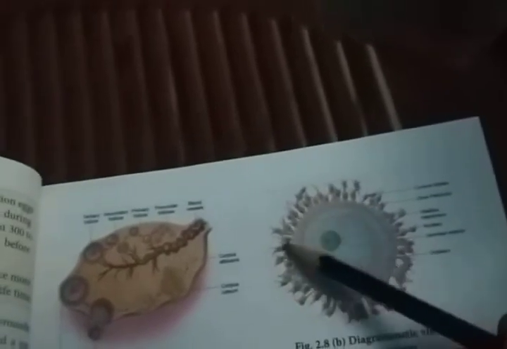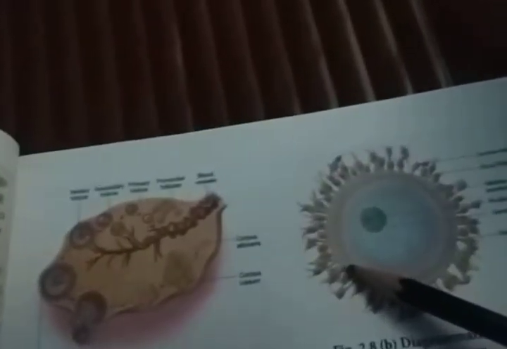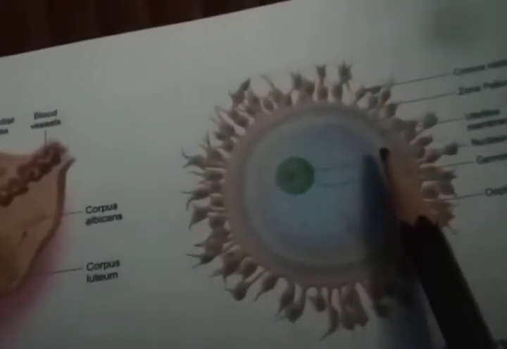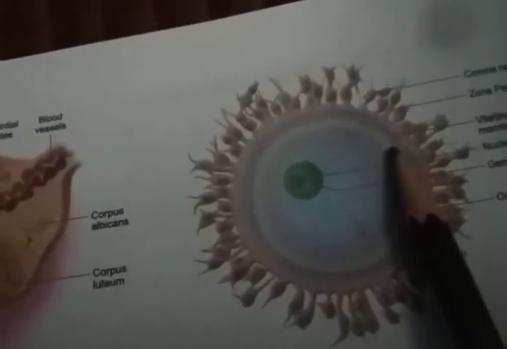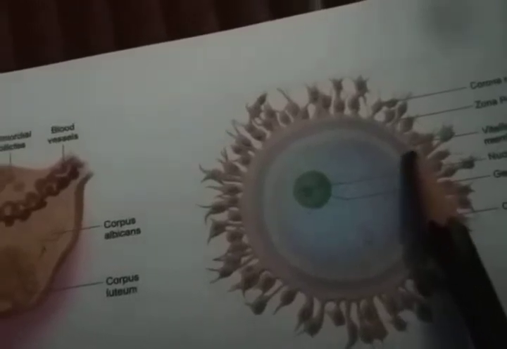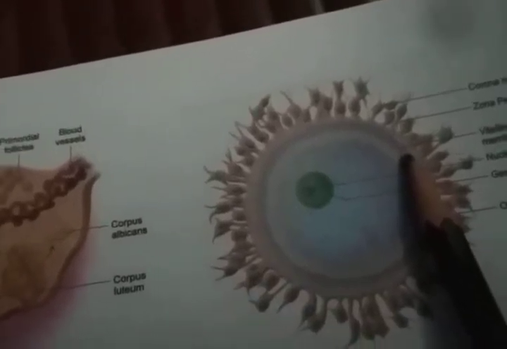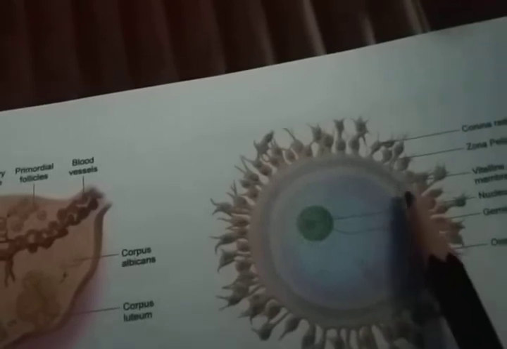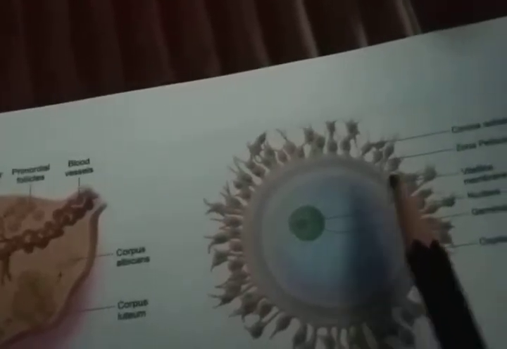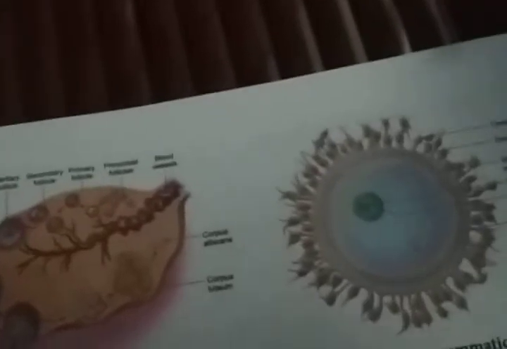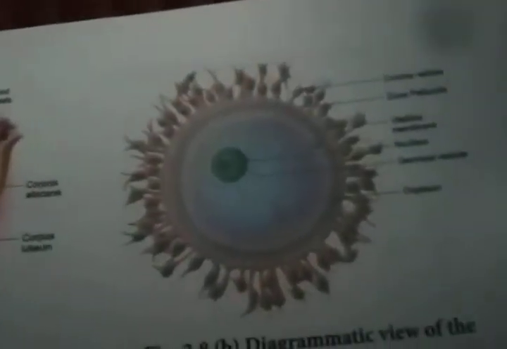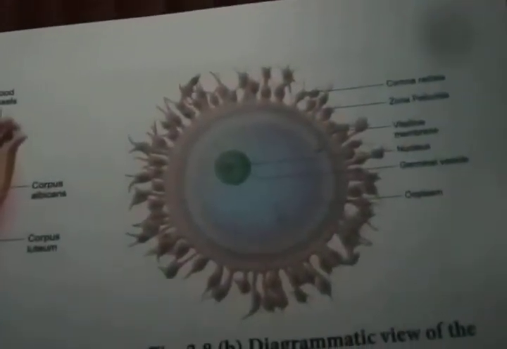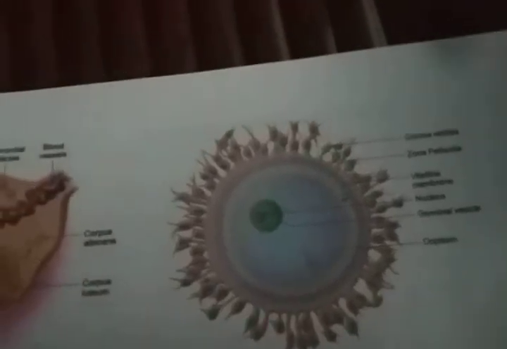The ovum is covered by three layers. The inner thin transparent membrane is the vitelline membrane, the middle thick layer is the zona pellucida, and the outer layer is the corona radiata.